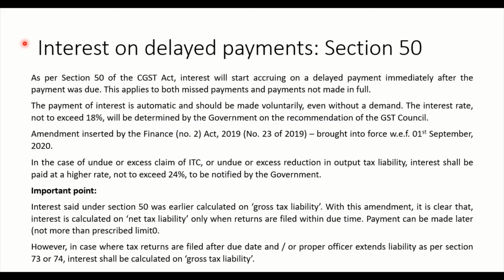Friends, let us start with today's class, and that is on interest on delayed payments. This is in continuation with the previous video, which was on types of returns. Interest on delayed payments, Section 50, that is what we are going to see today.